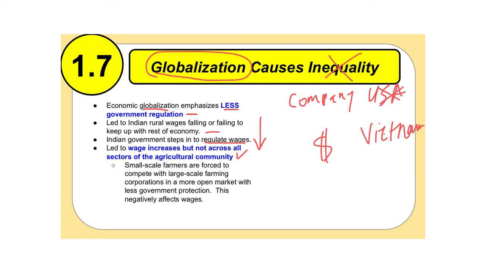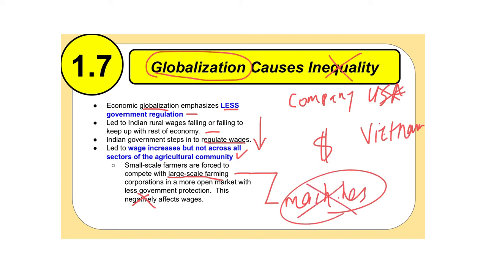Small-scale farmers are forced to compete with large-scale farming corporations in an open market with less government protection. And this negatively impacts the wages of small-scale farmers. Because keep in mind, large-scale farmers are the ones that have all the machines, the combines and all of that. These small-scale farmers don't have the money for that. And so having small-scale farmers compete with large-scale farmers simply isn't fair.